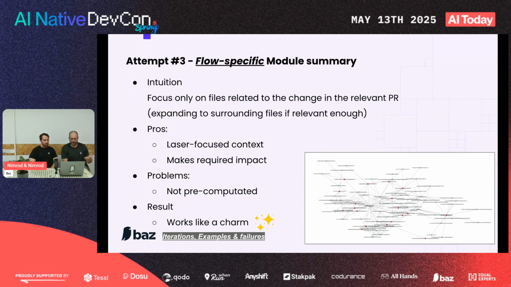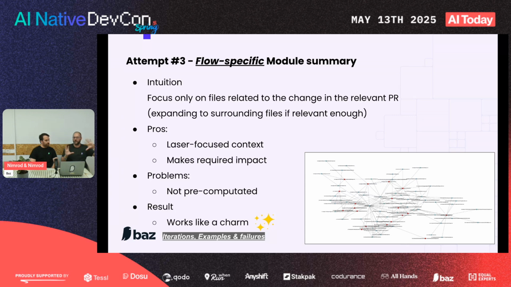The wins here are that we're laser focused as before, and when we looked at the results, it made the impact that we were looking for. The summaries, the reviews, everything was spot on. So we knew that was it. The problem is that it's not pre-computed in its entirety like we wanted. There is, though, still a retrievable element to it, because creating graphs for the entire module is heavy. That is something we do in a pre-computed manner.